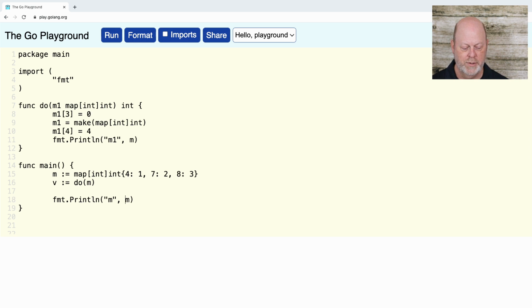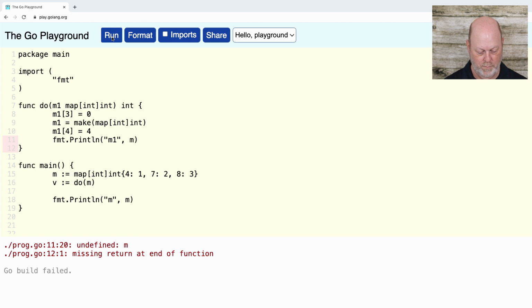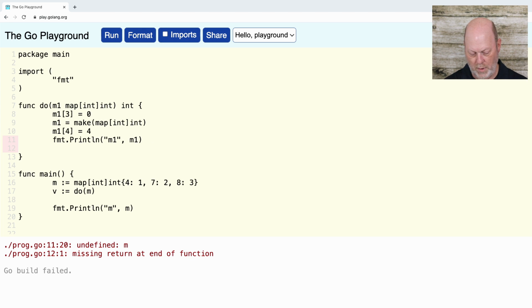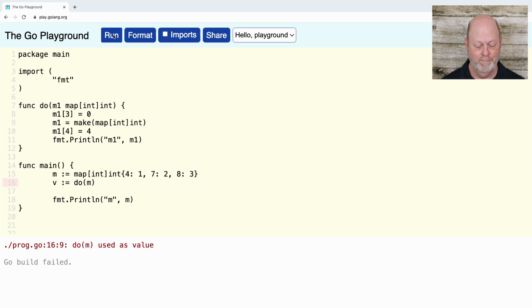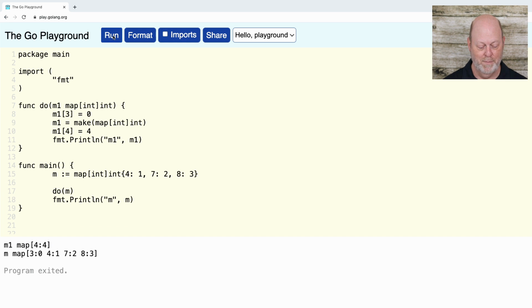So my function is going to take the map and it's going to replace the map somehow and change it and print it out again. And when I run this, I'm not going to return anything, so let's take that out. Okay, let's try to run it again. Like I say, I'm not returning a value. So let's do that one more time.